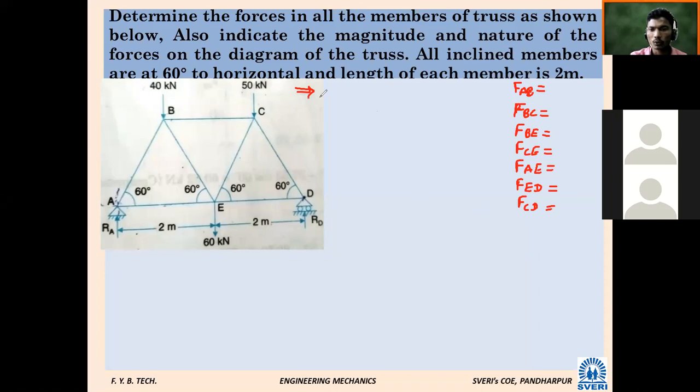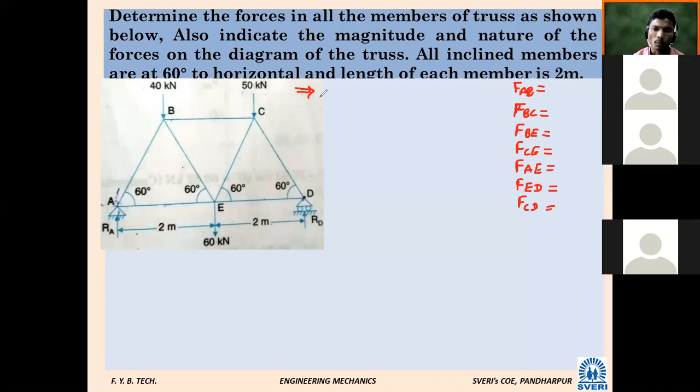Okay, so once you are going to start the problem, first you have to find the reactions for this truss. Now I will ask, what type of supports are used at points A and D? Hinged and roller. At point A, the type of support is hinged. And at point D, the support is roller. How many reactions will be there at point A? Two reactions, since it is hinged.